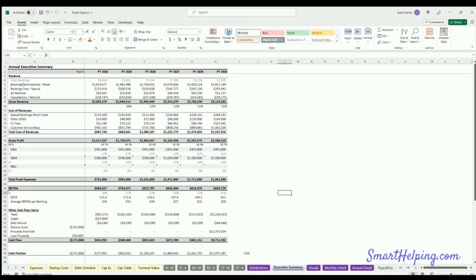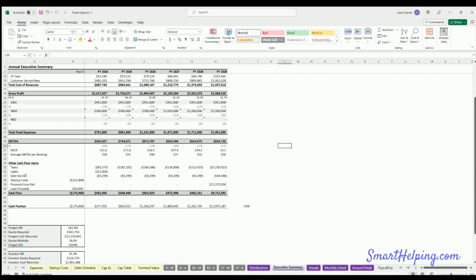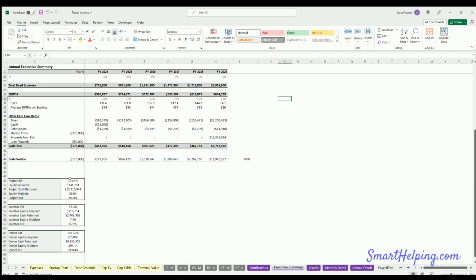Executive summary. This is kind of a high level look at all the line items. So you can see revenues, cost of goods sold, cost of revenue, gross profit, fixed expenses, EBITDA, debt service coverage, average EBITDA per booking, and then other tax or cash flow items like taxes, CapEx, and then final cash flow here, as well as some return metrics.